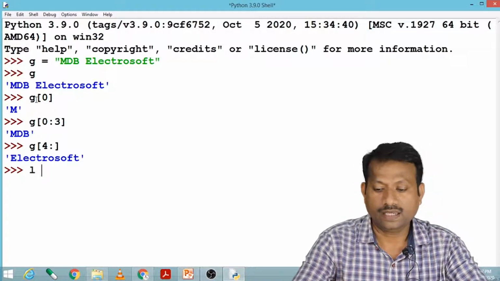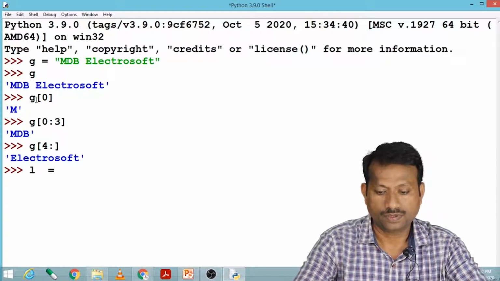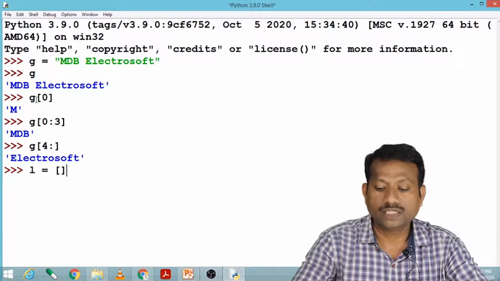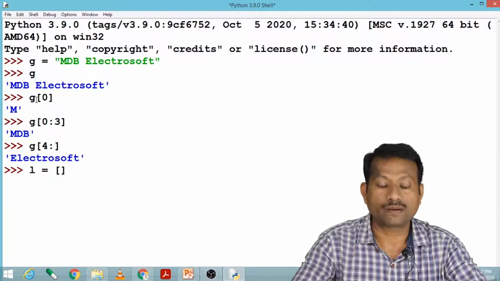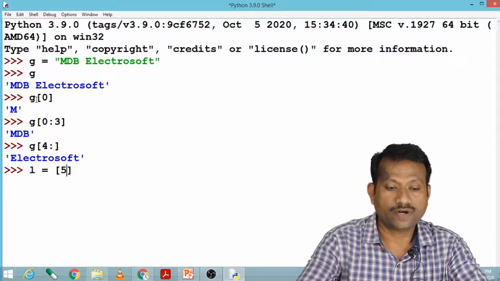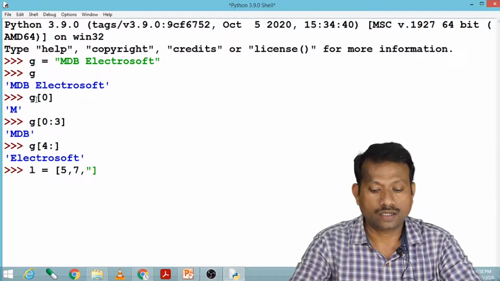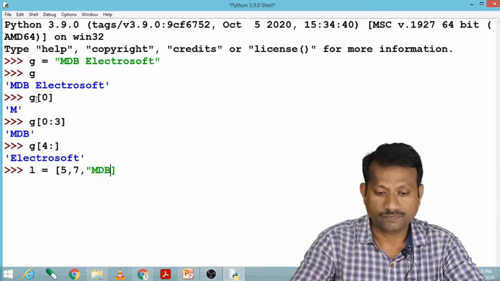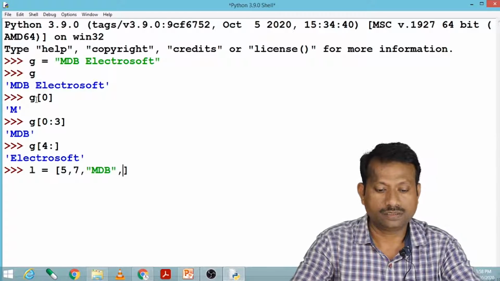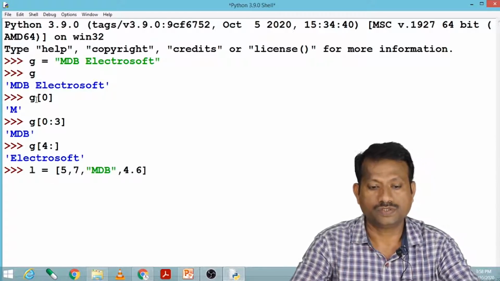List L equals to, in Python the list is given in square brackets. So first I say 5, 7, MDB, and let's say 4.6.